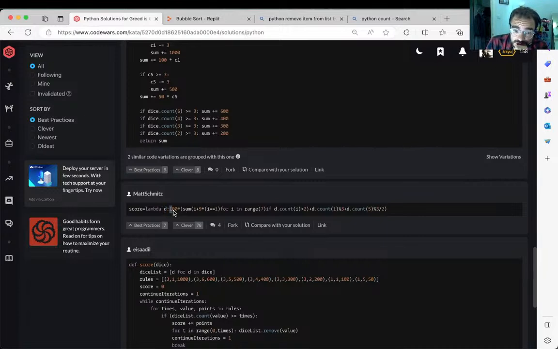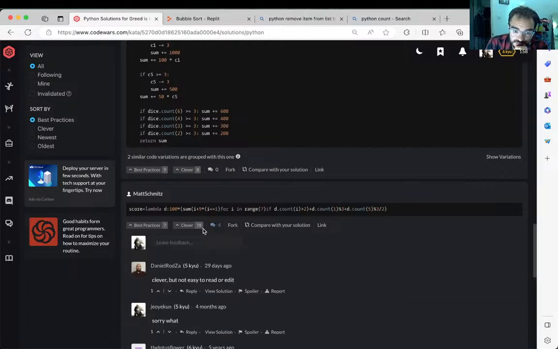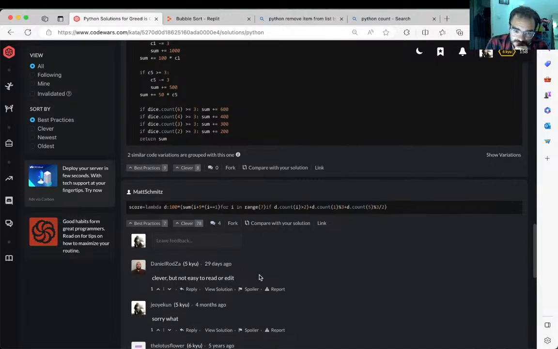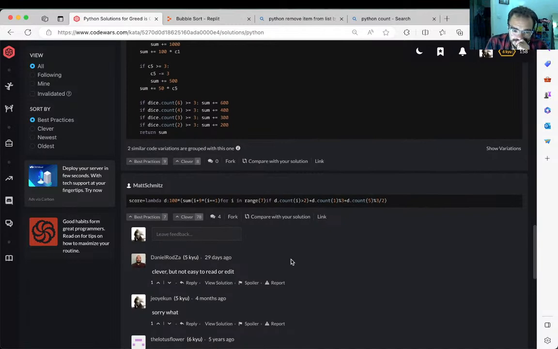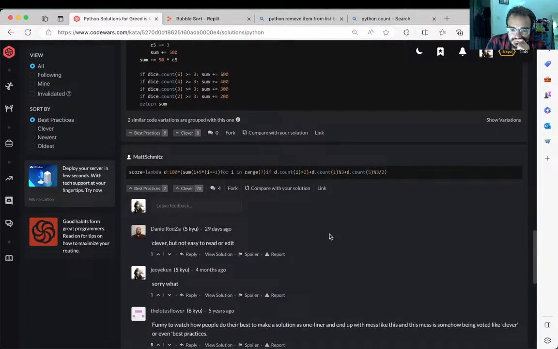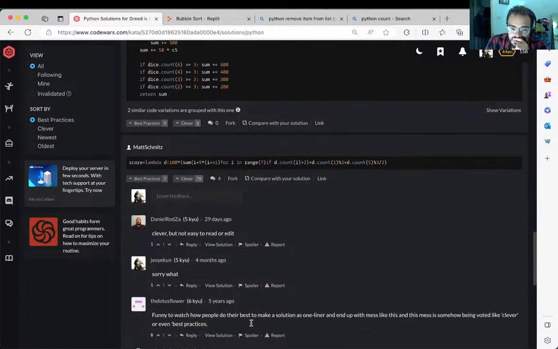So it returns 100 minus the sum of i plus 9 multiplied by i being equal to 1. So when i plus 9 multiplied by i being equal to i, for i in range 7, if d count i, using count again, is larger than 2. Clever but not easy to read. Sorry, what? Yes, even best practices.